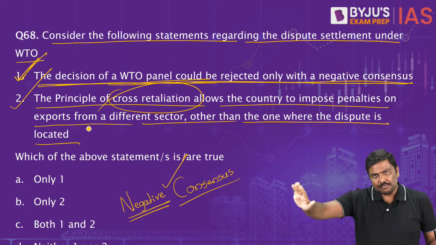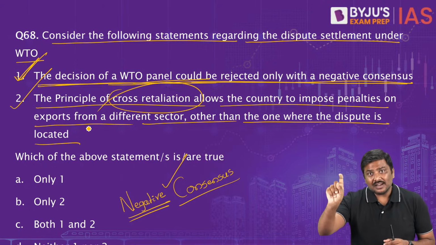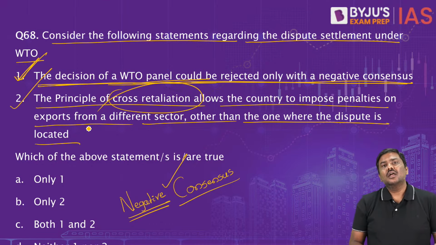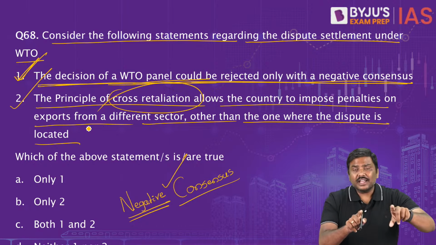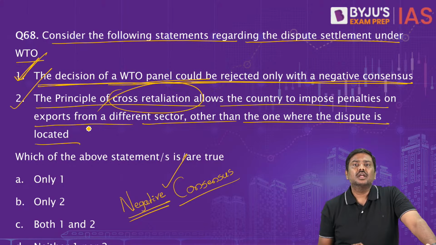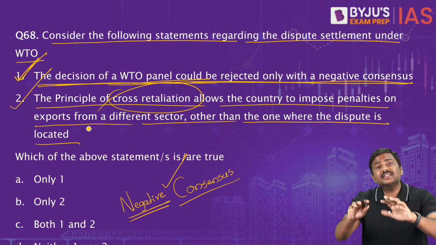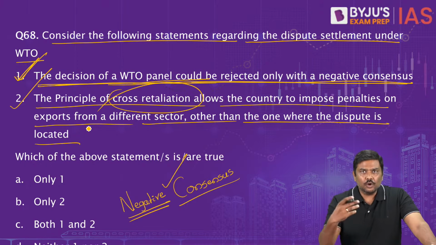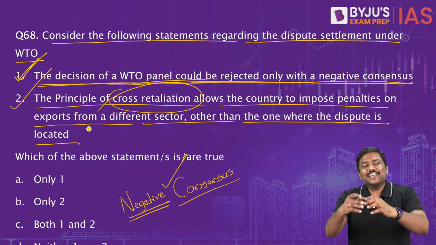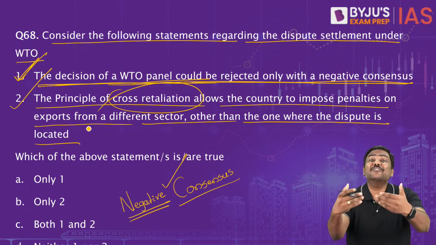Imagine the US has filed a complaint against India that India is violating the norms under ITA, that is, the Information Technology Agreement. And the dispute settlement body has found that yes, India is violating the fair trade policy there. Now they will ask India to withdraw these policies. What if the Government of India says, I will not do that? I hope you understand. Just like you and me do. I will not do it, you do whatever you want to do. What if the Government of India says this?